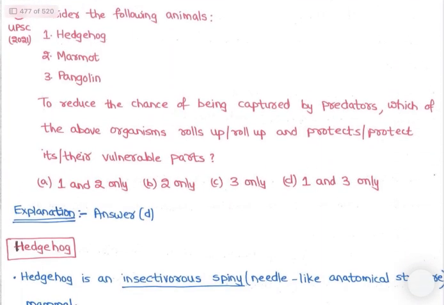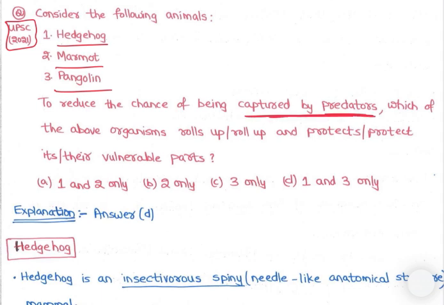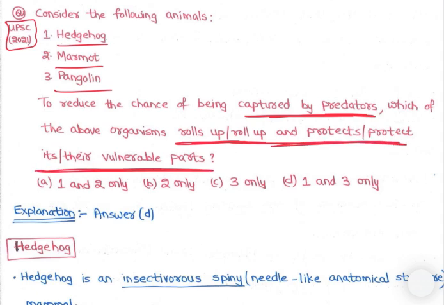Okay, this is important. Asked in UPSC 2021. Consider the following animals: hedgehog, marmot, pangolin. To reduce the chance of being captured by predators, which of the above organisms rolls up and protects its vulnerable parts, right? So we have already seen pangolin. Pangolin rolls up. So three has to be there. So two options we have eliminated, right?